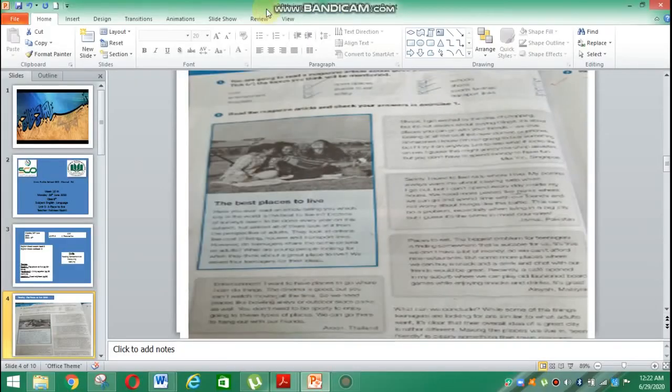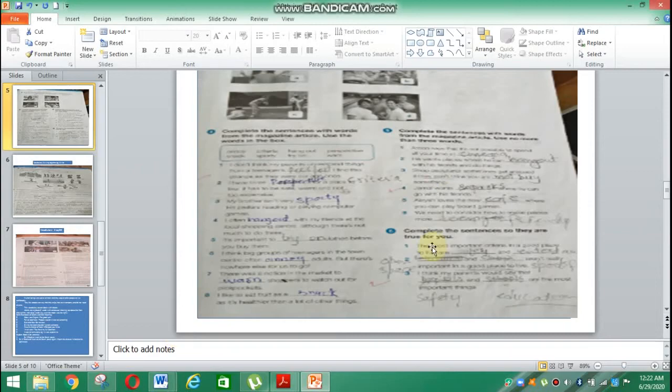So dear students, you have understood that different people have different ideas about living status and going somewhere. Let's move to the next point, question number 3: read the magazine article again and match the names 1 to 4 to the photos A to D. Number 1, Aaron, what Aaron is saying.